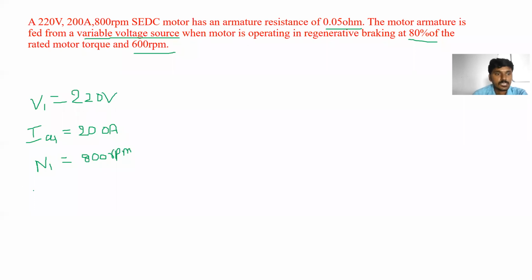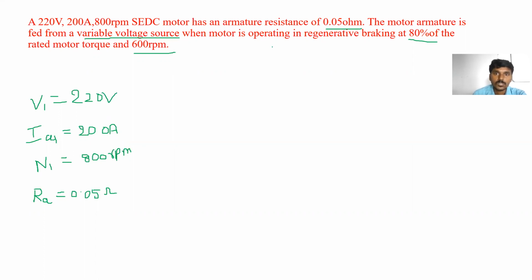And armature resistance RA is equal to 0.05 ohms. Okay, and it is operating some converter, maybe a chopper, step up chopper, step down chopper. So that converter output voltage we have to find. That is the variable voltage source.